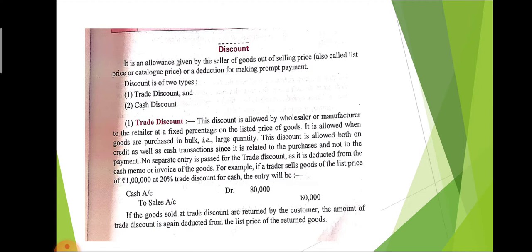The amount is 1 lakh, but we give discount of 20%. So that amount is directly deducted from the amount. So 20% of 1 lakh, that is 20,000. So we deducted 20,000 from the amount 1 lakh, and the final answer we get is 80,000. So we are not showing the journal entry of discount. We directly reduce the amount from the whole balance, and we show only the deducted balance.